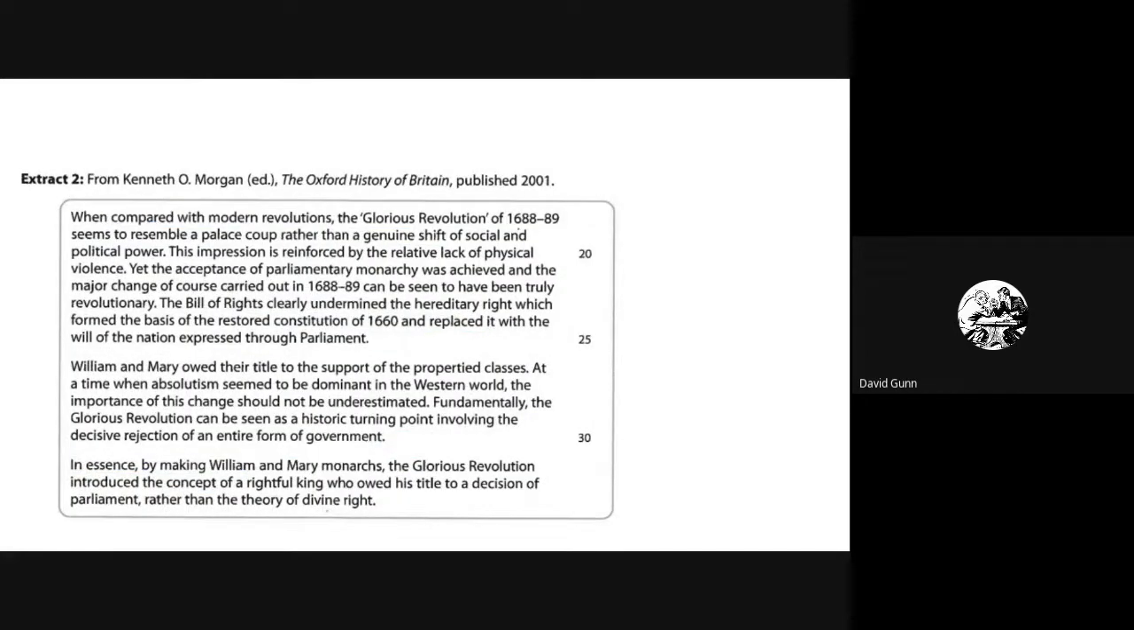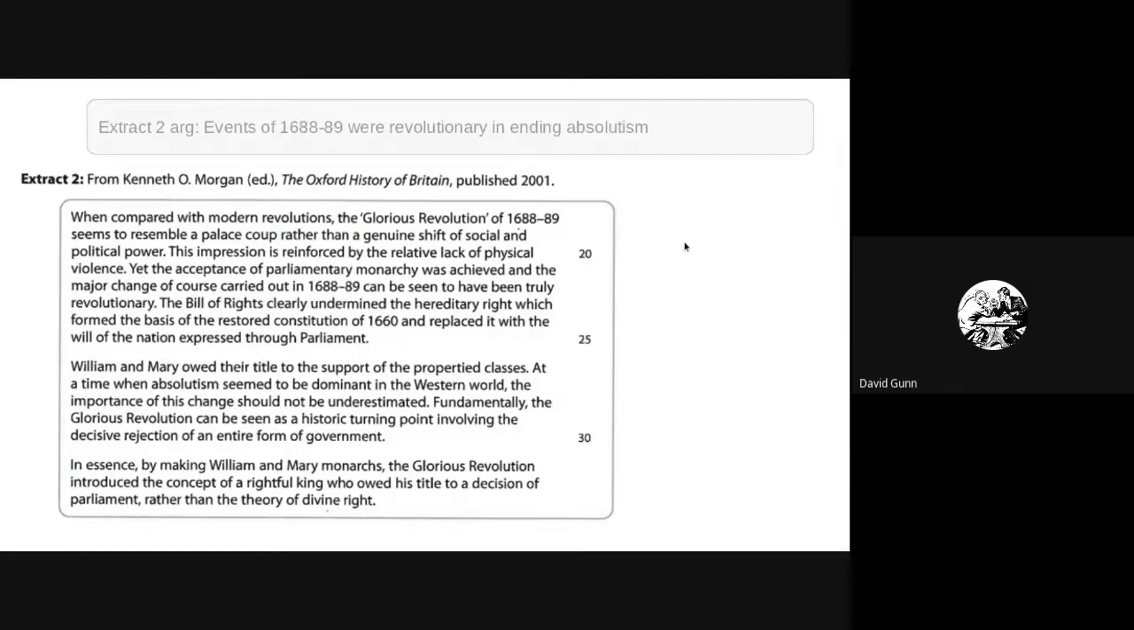So Morgan, again, you can pause this, and what you can do is identify the argument, highlight or note down some key quotes, and then think of evidence to support or challenge. So what is Morgan arguing in extract 2? Again, I'm not going to read through this myself. You can pause it and do that.